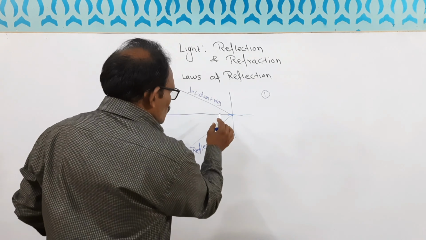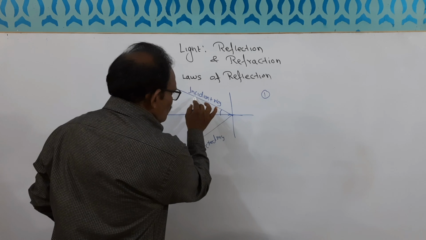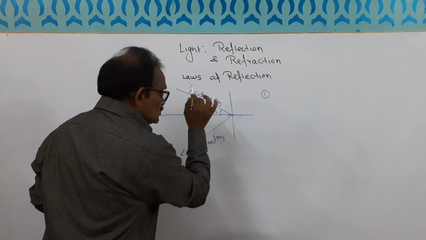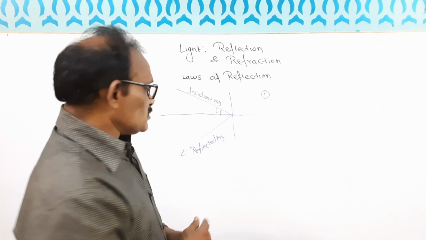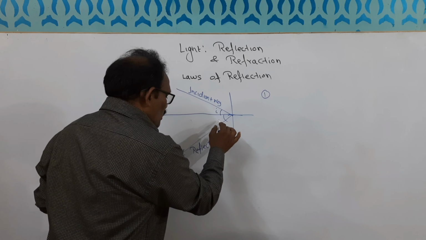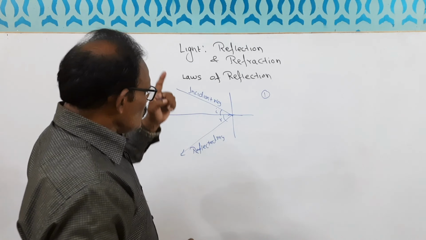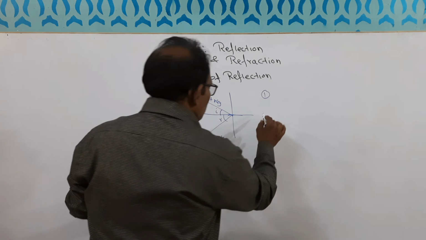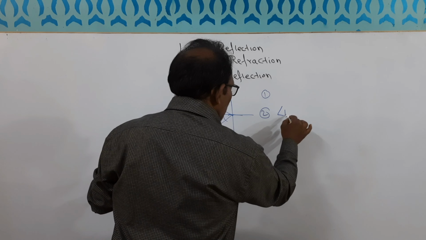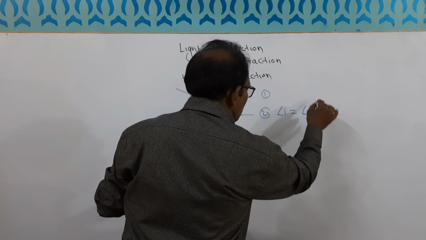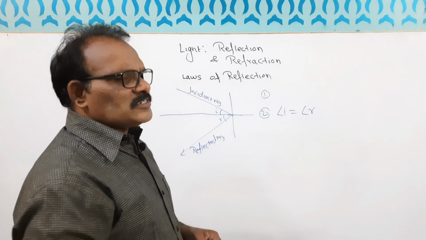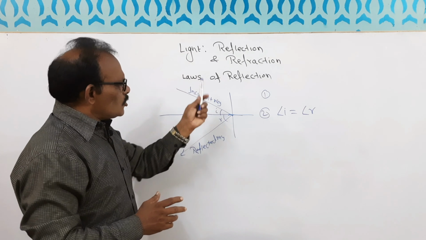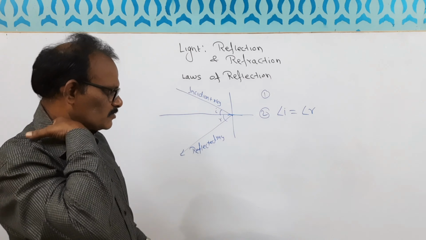Second, you see this angle between the incident ray and the normal. This angle is called the angle of incidence. And this angle is called the angle of reflection. In the case of a plane mirror, our second law is that angle i is always equal to angle r. It means the angle of incidence is always equal to the angle of reflection. So these are the laws of reflection of a plane mirror.